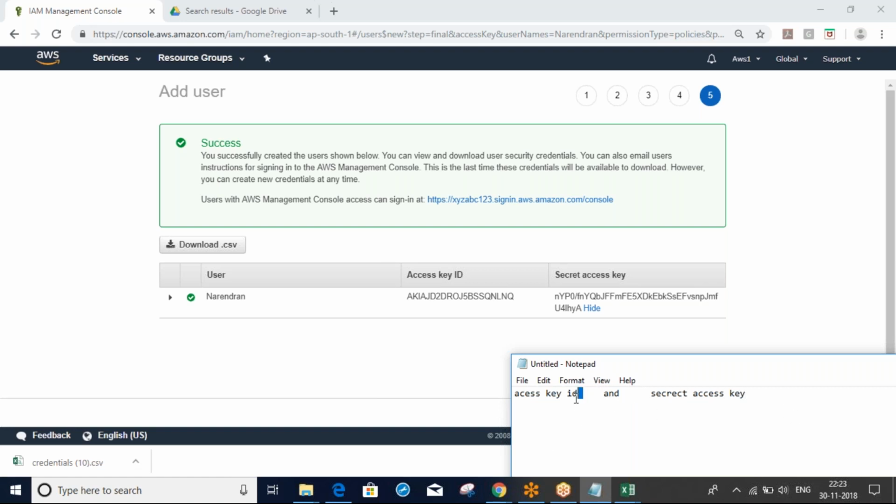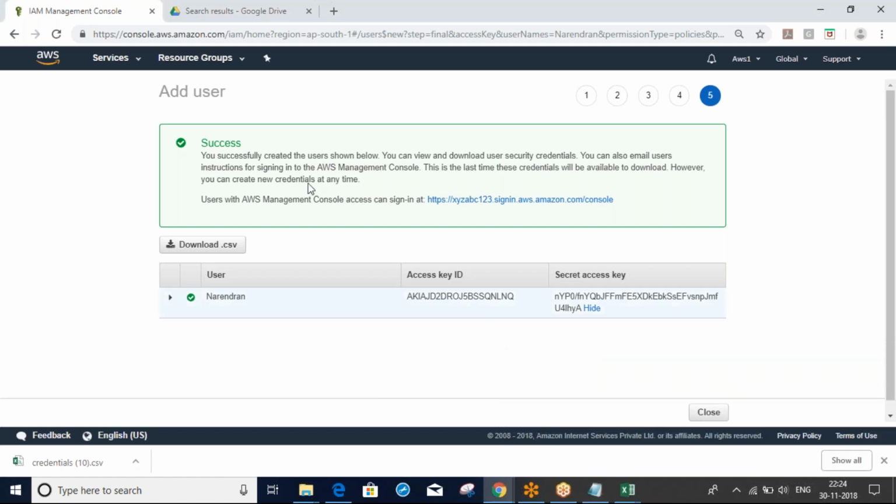Access key ID is kind of a username. Secret access key is kind of a password. In the console, we will get one username like Narendra and one password. Here we don't have a username and password. We will have the access key ID, one ID. This ID is similar to a user ID, and the secret access key is similar to a password.